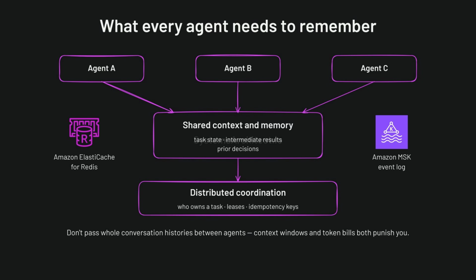Distributed coordination handles the right side. It decides who owns a task and who may update it. Leases, idempotency keys, and an event log on Kafka do most of that work. Don't pass whole conversation histories between agents. Context windows and token bills both punish you.